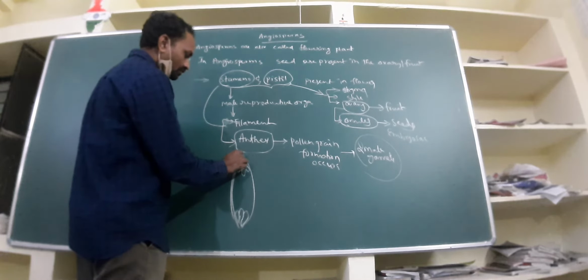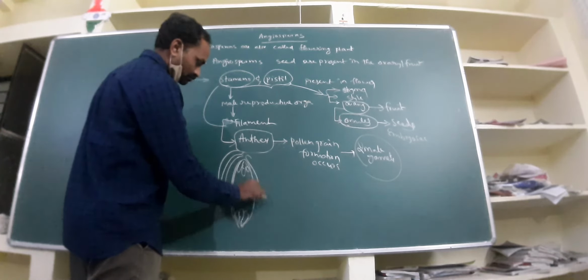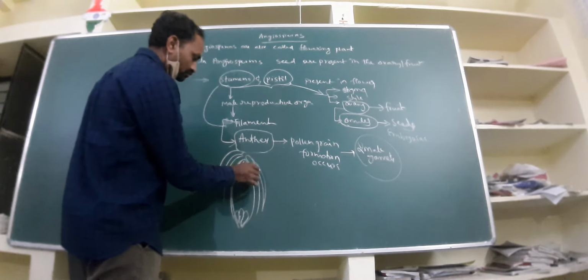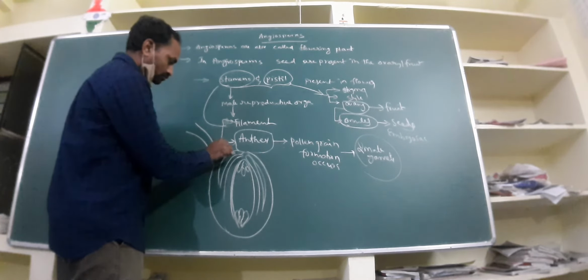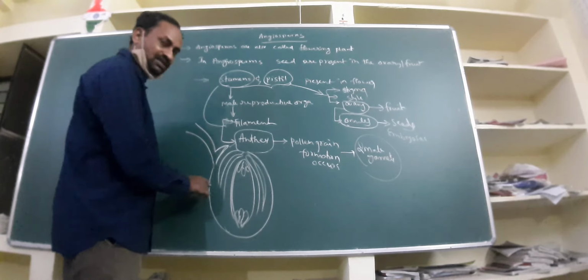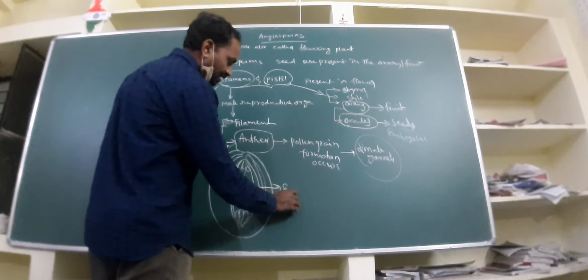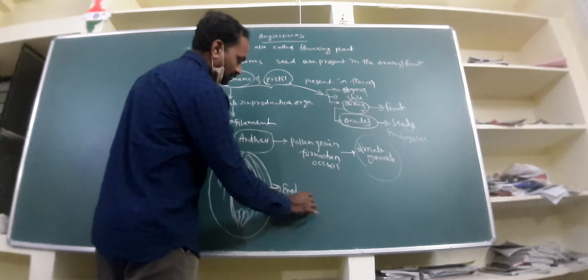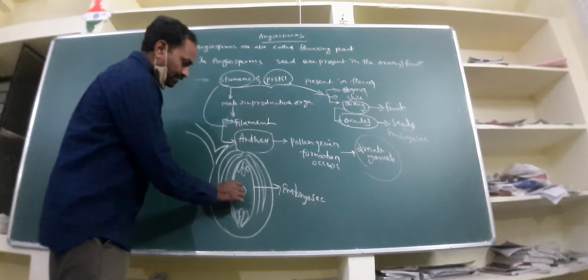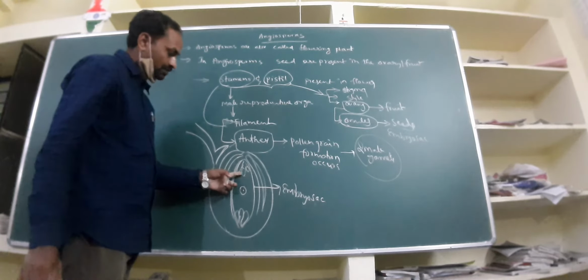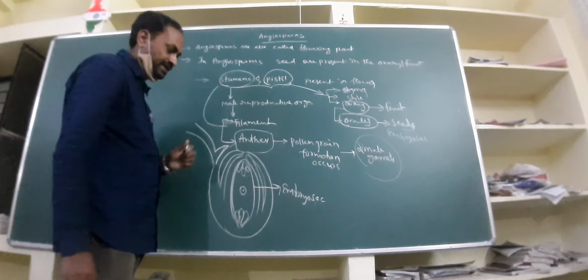This is the ovule. This is the female gametophyte, that is called embryo sac. In this embryo sac, we find a total of 7 cells: 1, 2, 3, 4, 5, 6, 7. There are 7 cells and 8 nuclei.